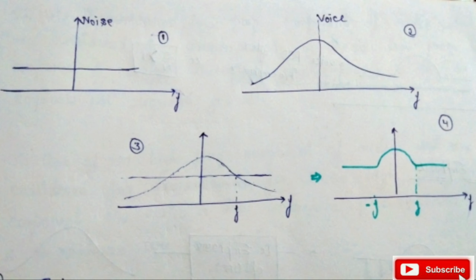In the third diagram, it is clear that at low frequency the signal power is high in comparison to the noise power, and at a particular frequency f, or we can say at high frequency, the noise is high compared to the signal power. So S by N, that is the SNR or signal to noise ratio, should be greater than 1 for better reproduction of our signal.